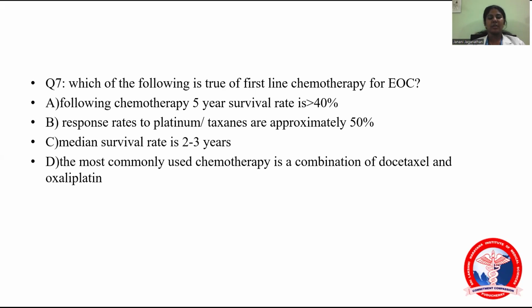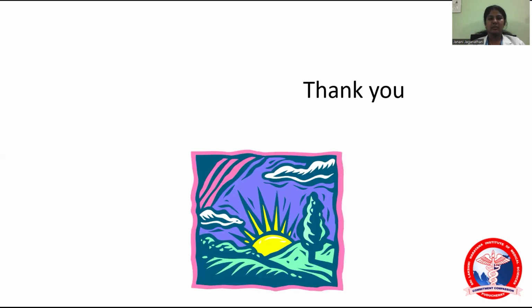The most commonly used chemotherapy is a combination of docetaxel and carboplatin. Following chemotherapy, a 5-year survival rate of 70 to 80% is wrong, and response rates will not be as high as 70%. The median survival of 2 to 3 years is the correct answer. And the most commonly used regimen, as we described, is carboplatin and paclitaxel. So thank you.